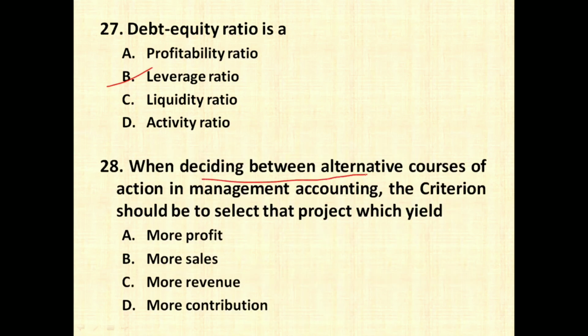While deciding between alternative courses of action in management accounting, the criterion should be to select that project which yields more profit, more sales, more revenue, more contribution. So correct option for this is option number D, that is more contribution.